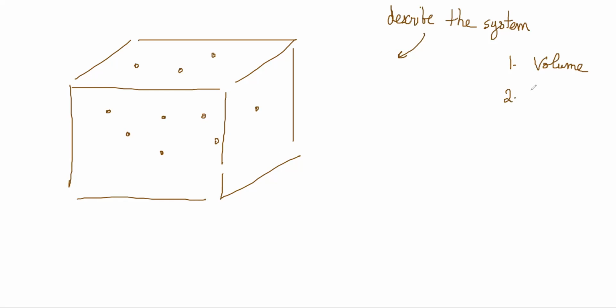Then second is pressure. So now pressure, what is this pressure? How is this exerting a pressure, right? The reason that it exerts a pressure is because the molecules of the gas are in constant motion, in constant kinetic energy.